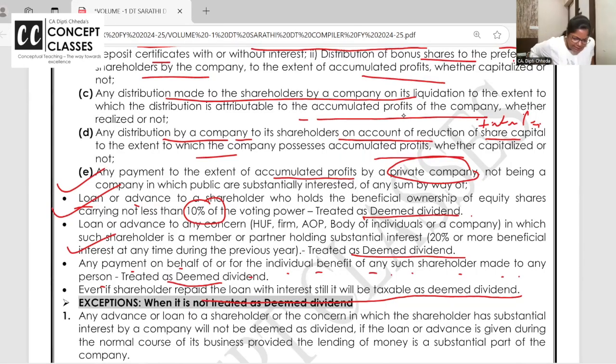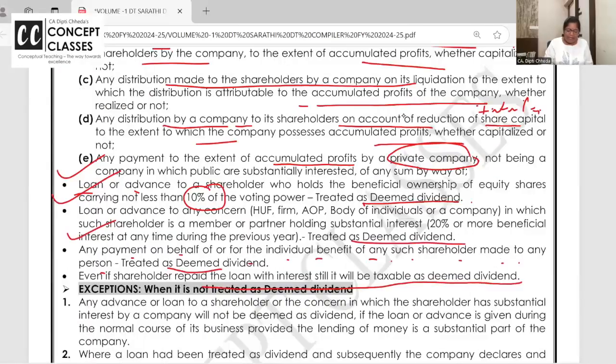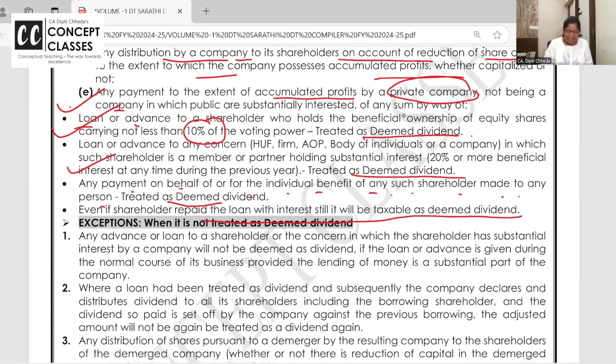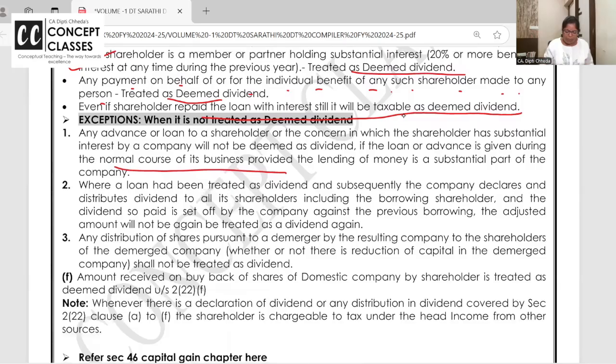This is wrong, but yeah, it is. Private company out of accumulated profit which already belongs to shareholders, why did you give loan? If you have given loan, it will be taxable as deemed dividend, irrespective of whether the loan is repaid or not. Exception to the rule, that fifth one: it will not be taxable as deemed dividend if giving loan is their natural business. It's a finance company whose work itself is giving loans, then no problem.